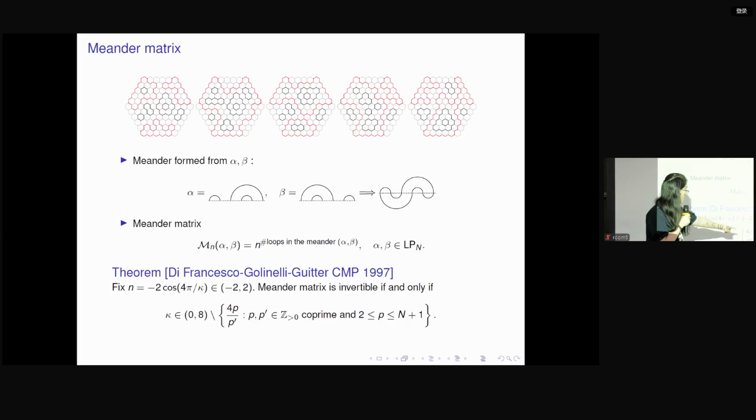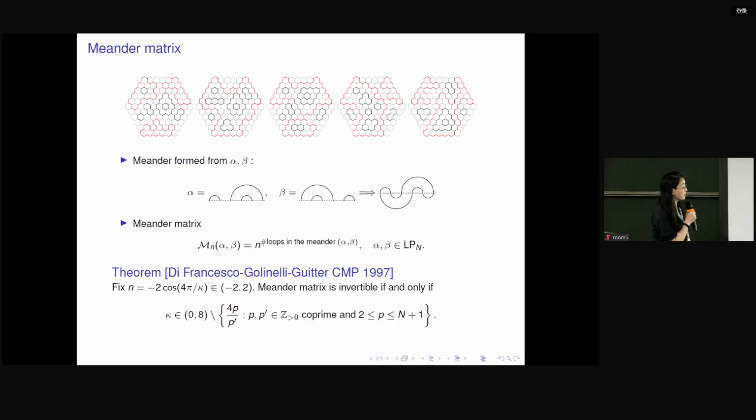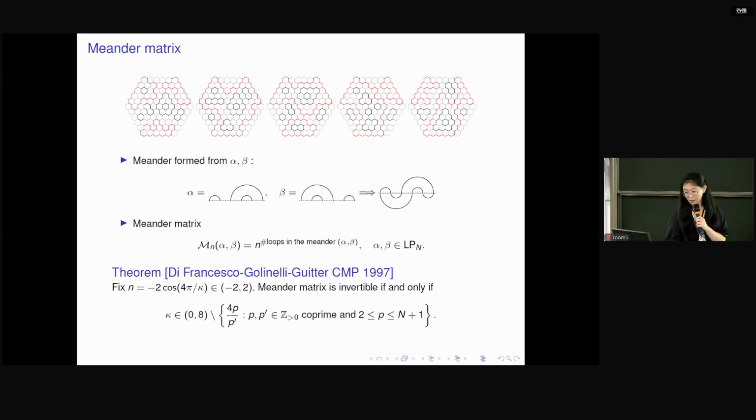Here I also want to mention that all the models we are interested in are those rational numbers, so they are removed from this set, which means that for all the models we are interested in, the meander matrices are not invertible there. Okay, so this is the first quantity.